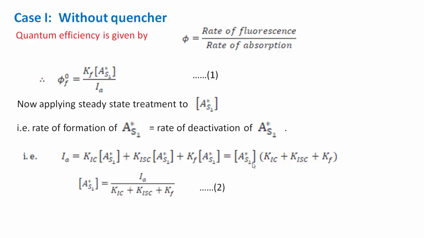So, rearranging this equation, we have to find the concentration of A star S1. Therefore, A star S1 concentration is equal to Ia divided by KIC plus KISC plus KF. We say it is equation number 2.